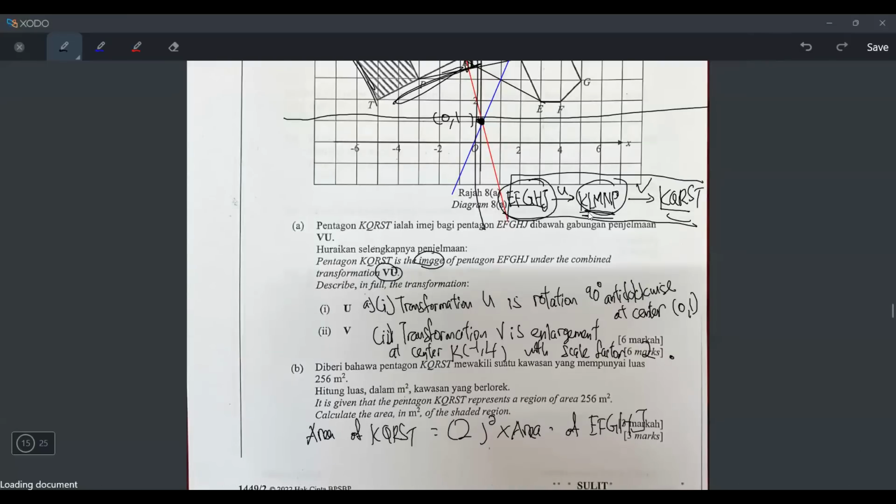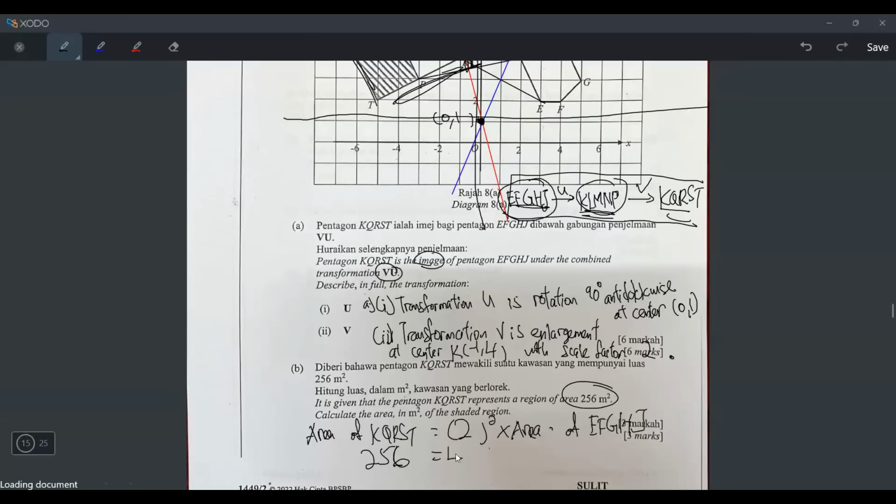Why can you write anyone you want? Because this and this, they have the same area. That is why it doesn't matter which one you write here. The important thing is the image you have to write KQRST. But if you read the question, they say it is given that the KQRST area represents 256 meters squared. So I can write 256 here.